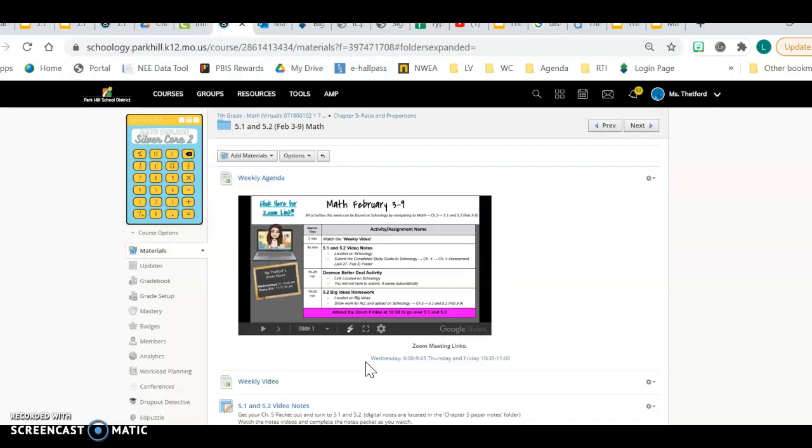I did put some new notes packets in the front office, and so if you want those chapter 5 notes and you want them like physical notes, not just the virtual notes, then come on up to the school and they're in the front office for you.